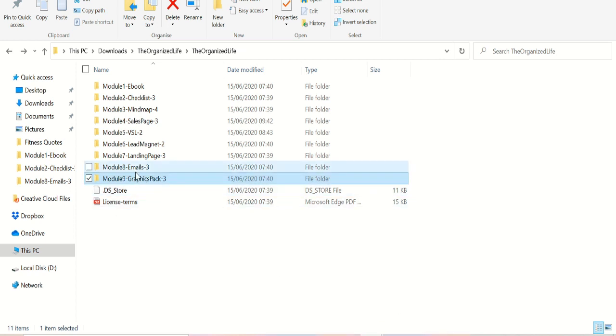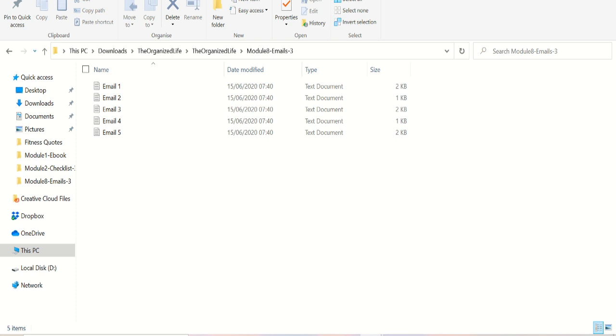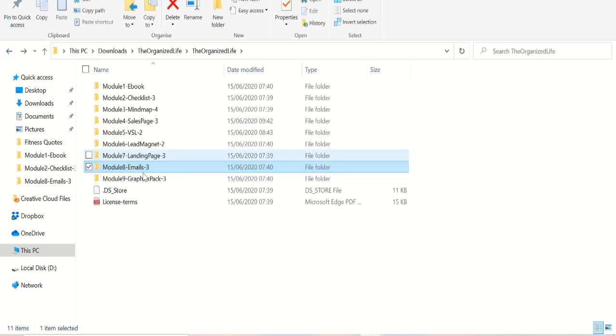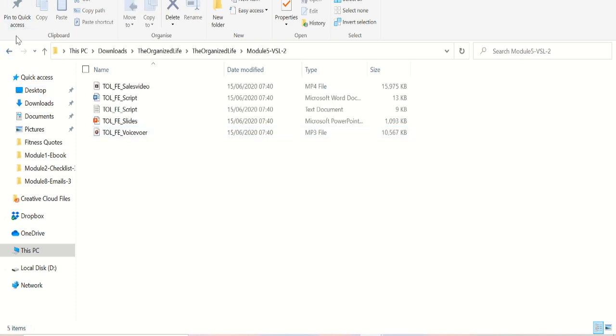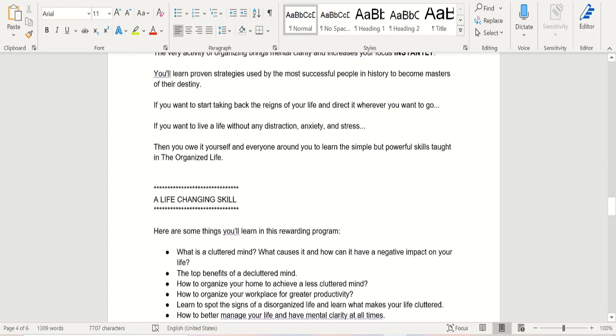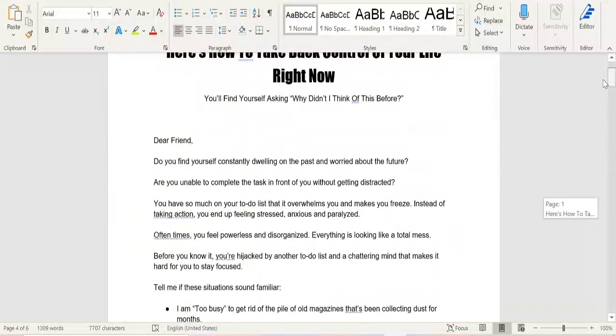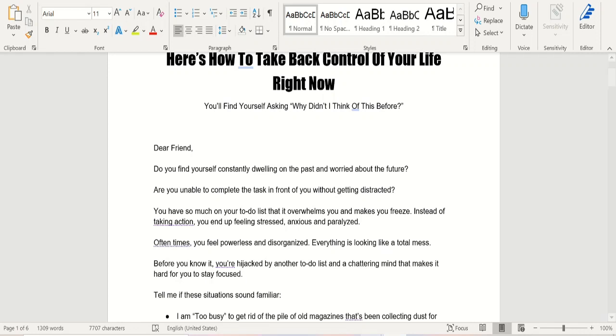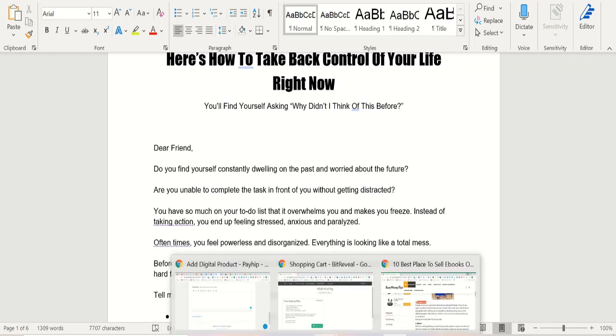So when you go here, there's a section called email, right? Oh, there's another section called sales page. You can get it from here. There's a Word document with the entire sales page about this book, and basically it's the same as what the book is about. It's the description for that entire book. You can just copy and paste that information into the description.